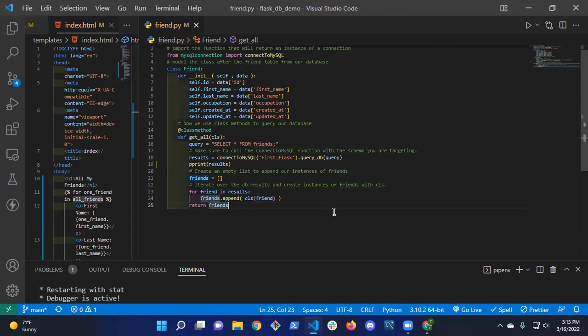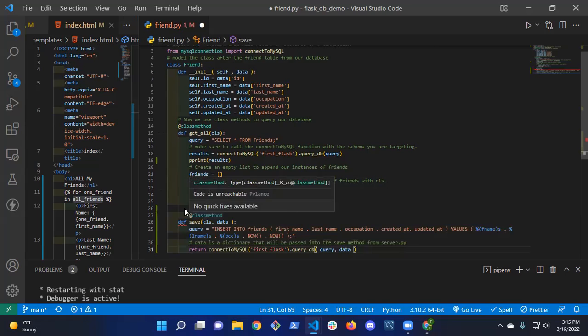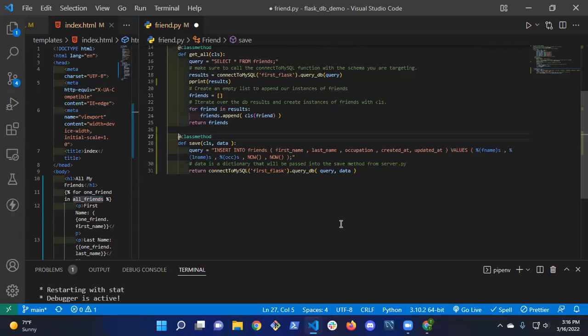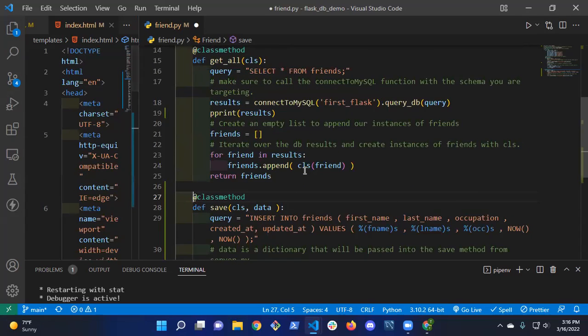So I'm coming down here, I'm still inside my class, right? So remember, blocks in Python are made with indentation. So if I'm indented 4 spaces or whatever consistent spacing I use, it's going to be inside of my friend class. So if I paste this right here, my spacing got messed up a little bit. So I'm going to fix my class method decorator. And so let's walk through this. Zoom in so you guys can see.